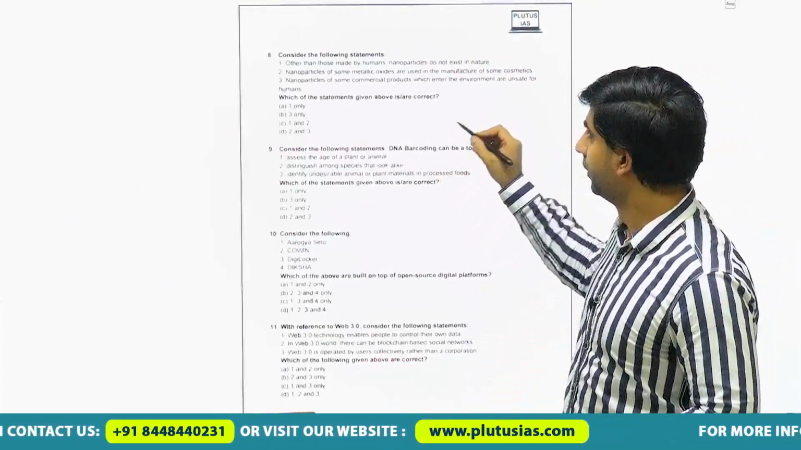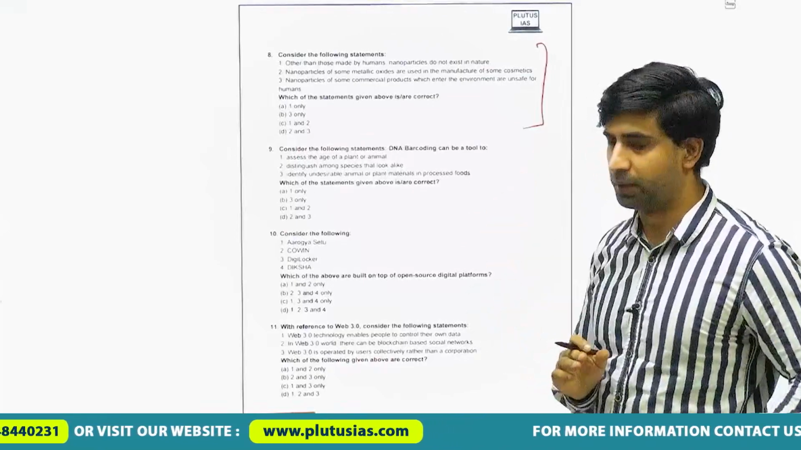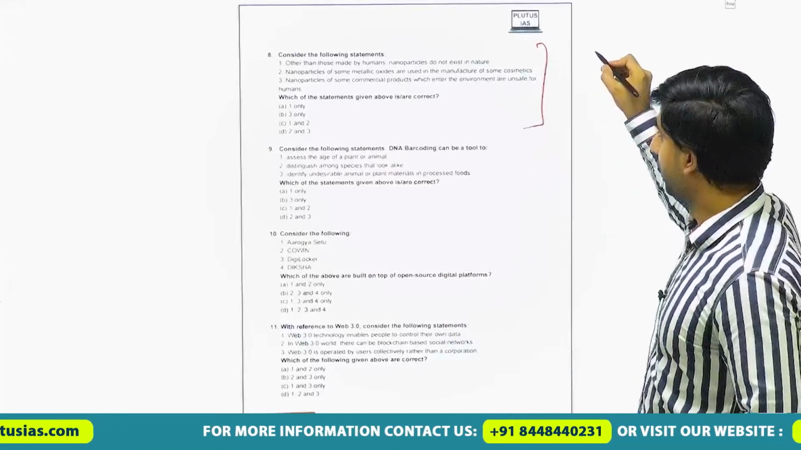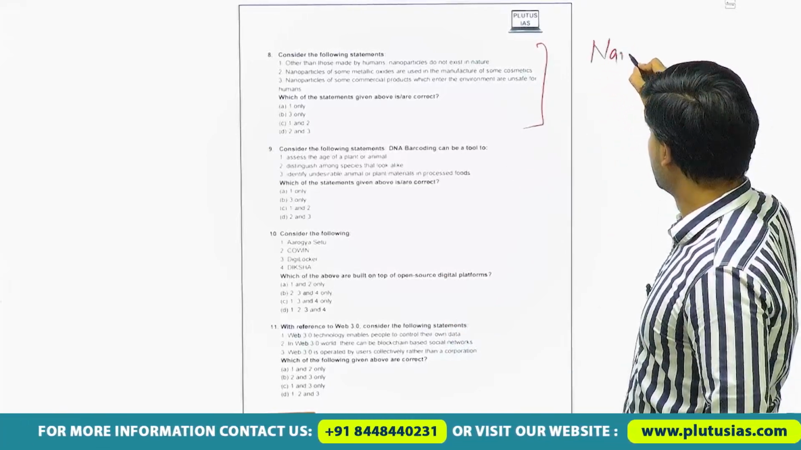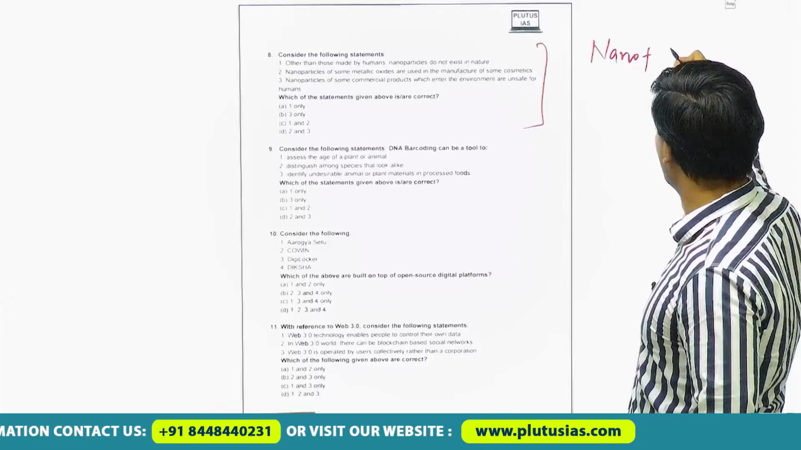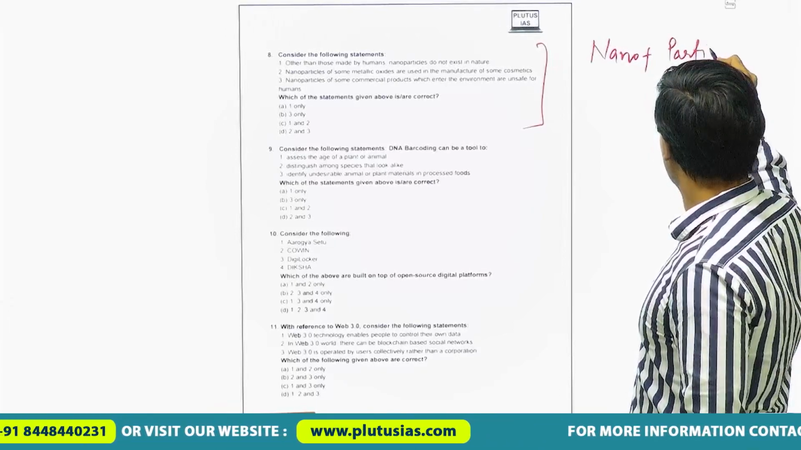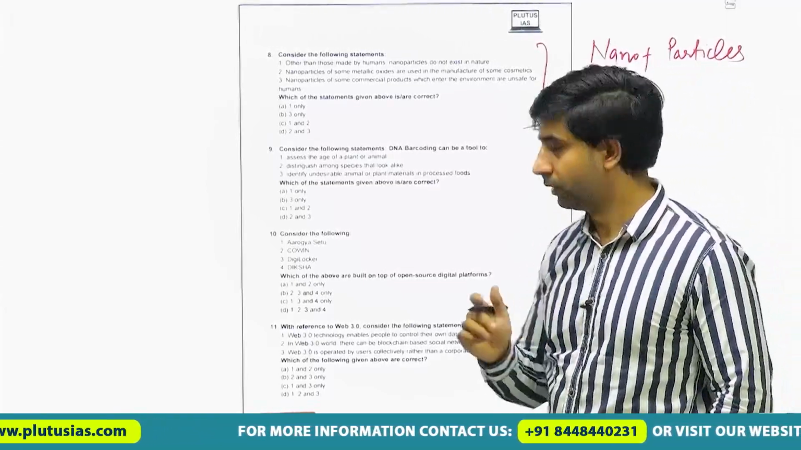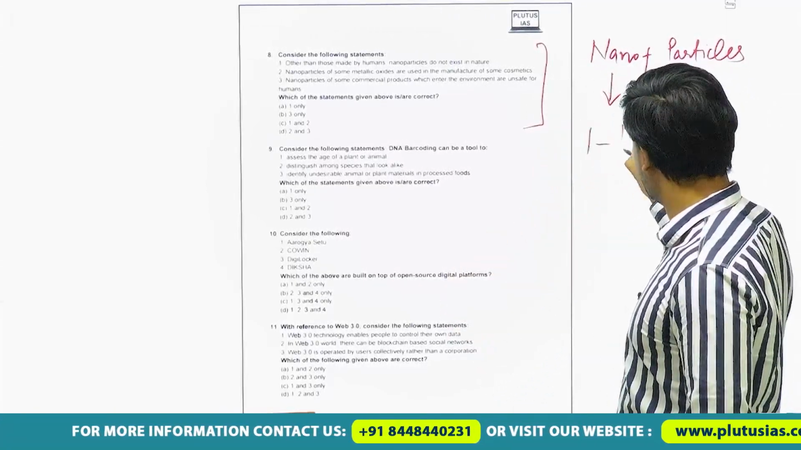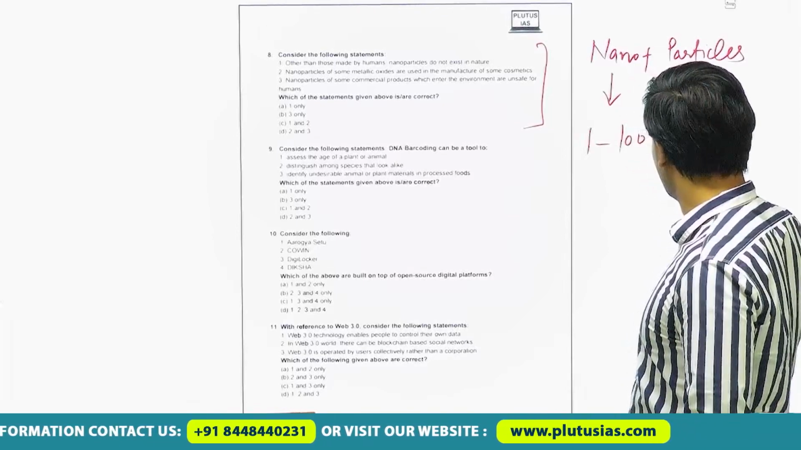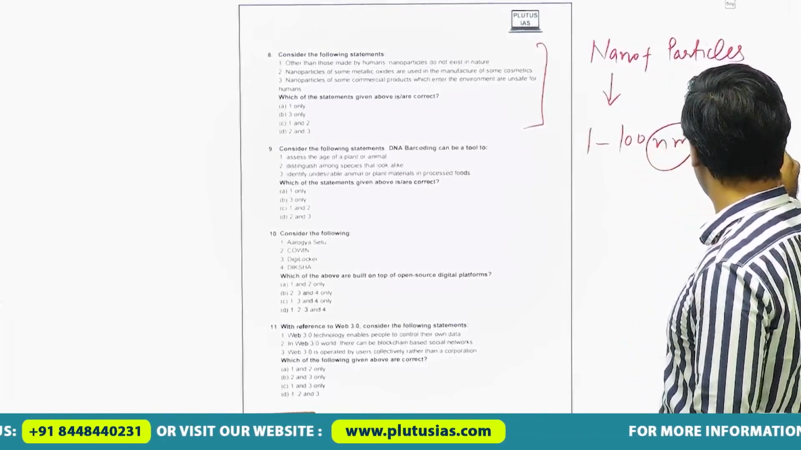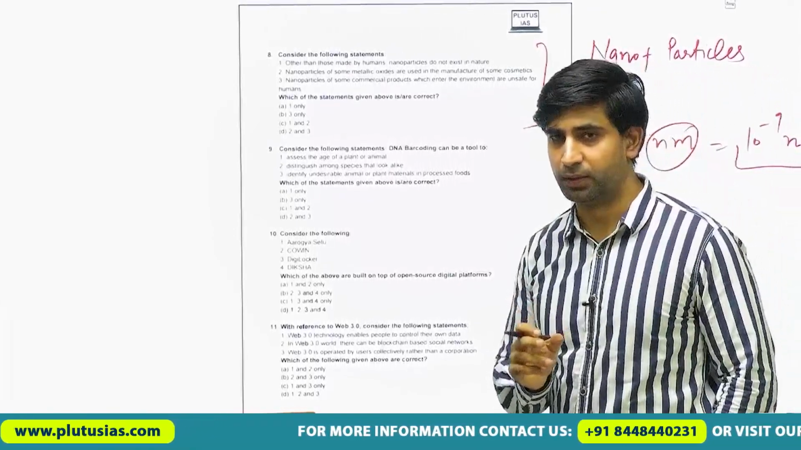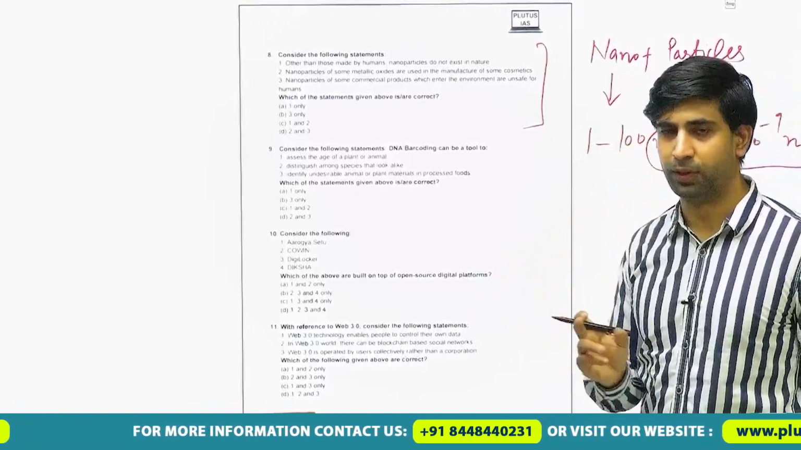Question number 8. It is related to nanoparticles. It just requires a precise definition. What are nanoparticles? As we bifurcate it, nano plus particle. Nano is a term which denotes particular dimensions. It covers particles between 1 to 100 nanometers. We know 1 nanometer is equal to 10 to the power minus 9 meter. So all the particles which fall in this size range, we call them nanoparticles.